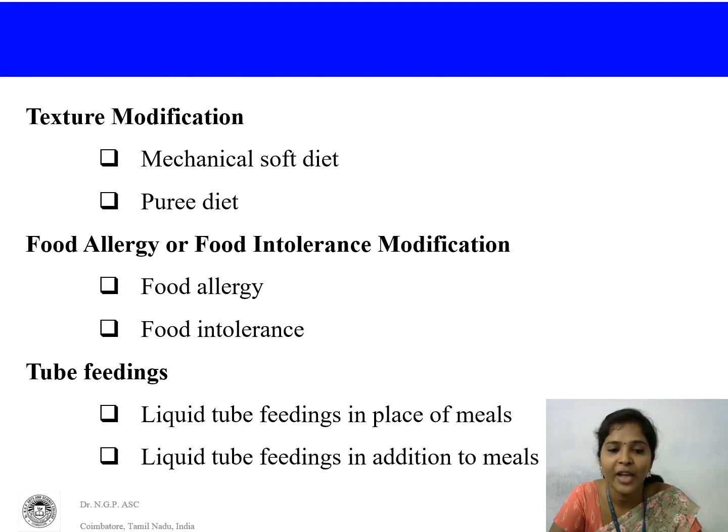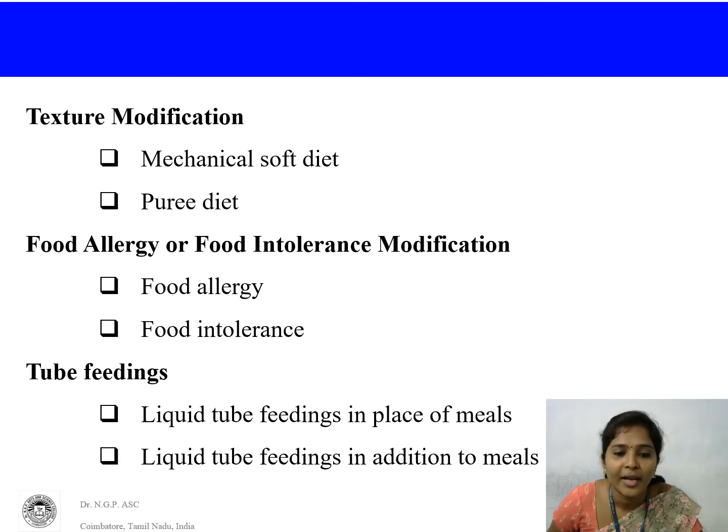In this condition, we have to consider food allergies and food intolerance. For the food allergy condition, we have to cut down brinjal, peanut. These are the common food allergies. And food intolerance: the common food intolerance conditions are lactose intolerance and gluten intolerance. For the lactose intolerance, we have to cut down milk and milk products. For gluten intolerance, we have to cut down wheat food items.